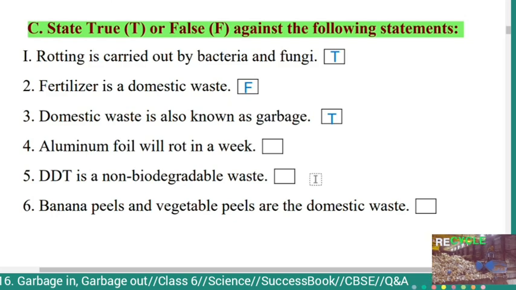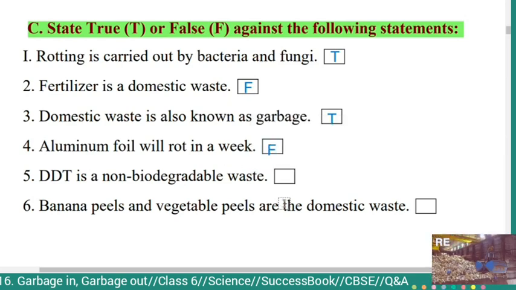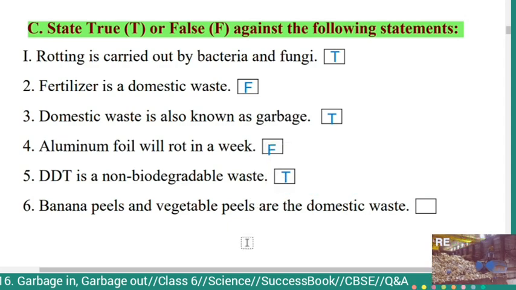Fourth, aluminium foil will rot in a week. False. Fifth, DDT is a non-biodegradable waste. True. Sixth, banana peels and vegetable peels are the domestic wastes. True.